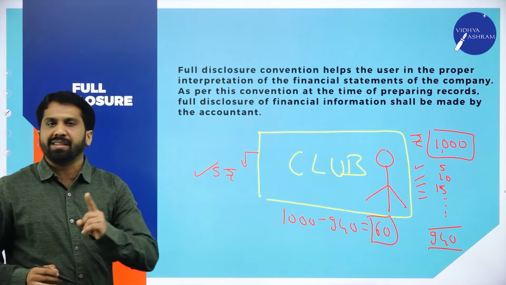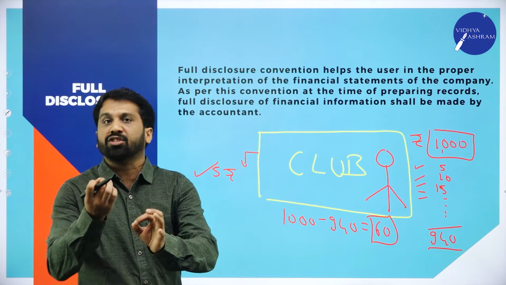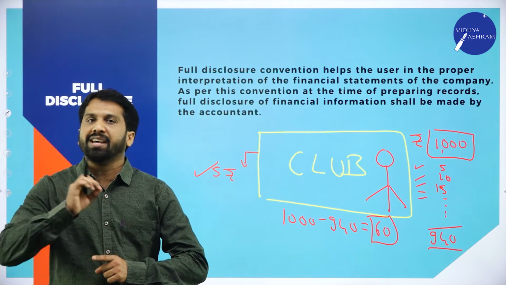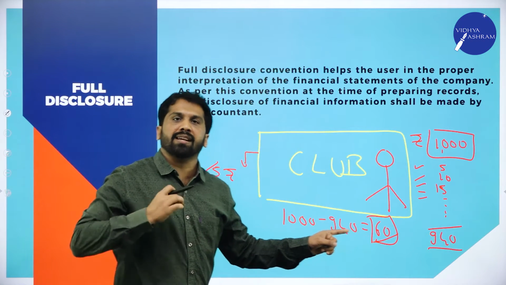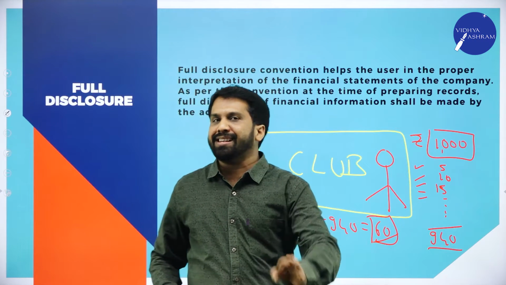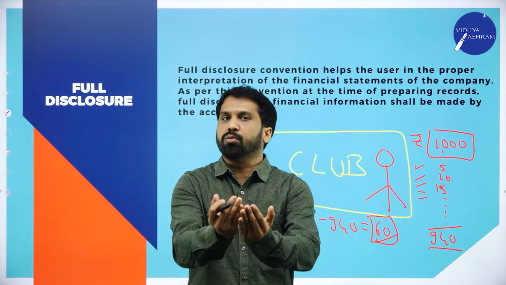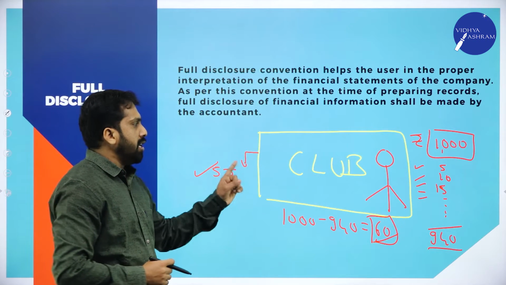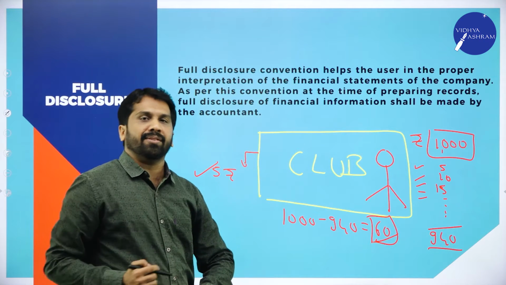So you will not miss even 1 rupee of expense. If you purchased a 1 rupee stamp, that also you will mention: I have purchased a 1 rupee stamp. Why? Because you have to match with your balance cash. That is called full disclosure. In accounting, even though it is 1 rupee, you have to mention. You can mention it in a group, but you should not miss out even 1 rupee from the transaction. If you miss 1 rupee, again there is a difference of 1 rupee in your calculation.